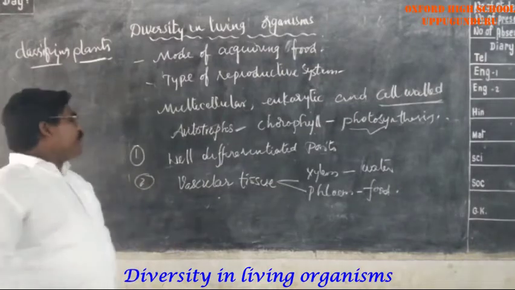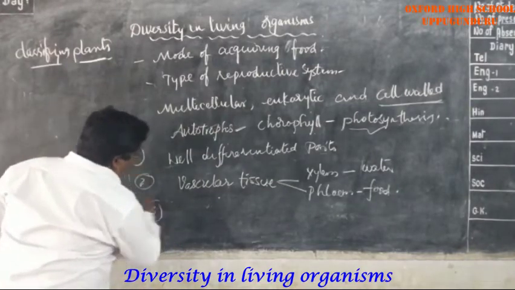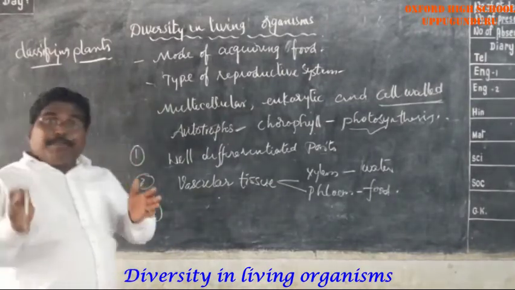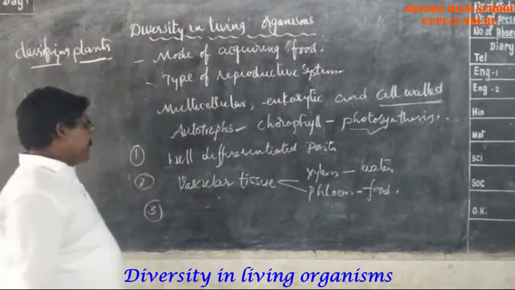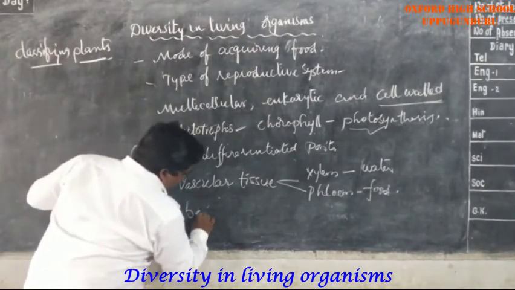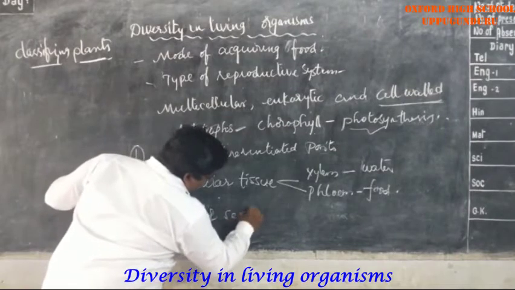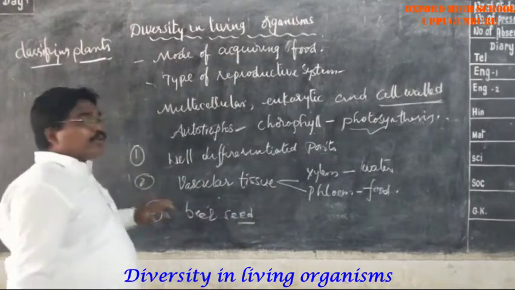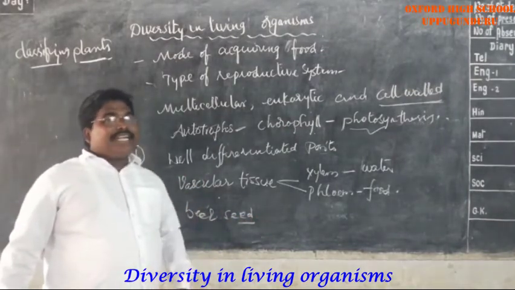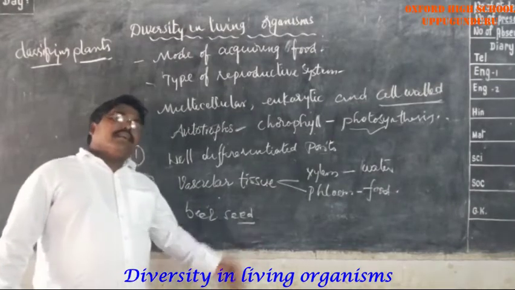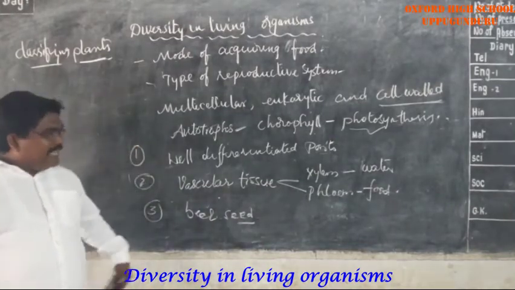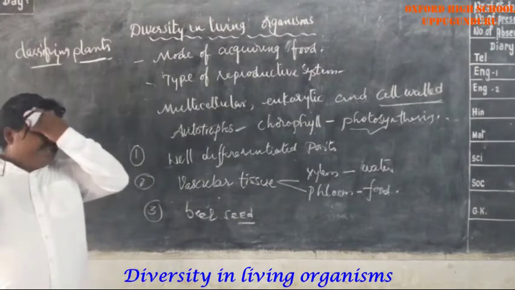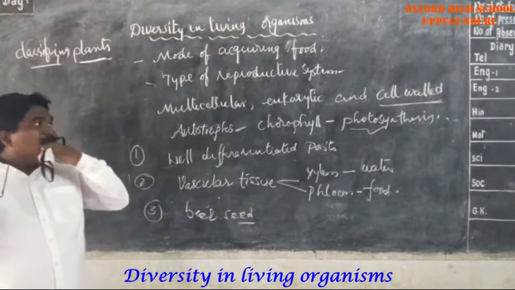The third level of classification among the plants is done on the basis of the capability of bearing seeds, whether the seeds are enclosed or not. Do you understand that? Having seeds or not. So on the basis of these three, the plants are classified into different groups.